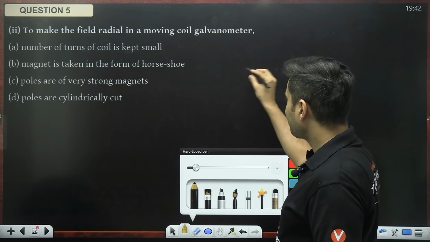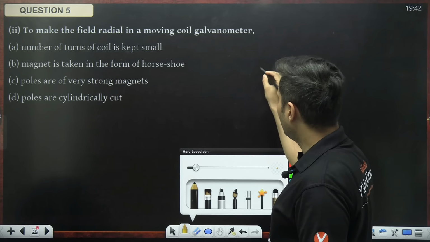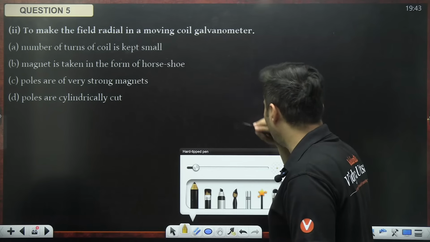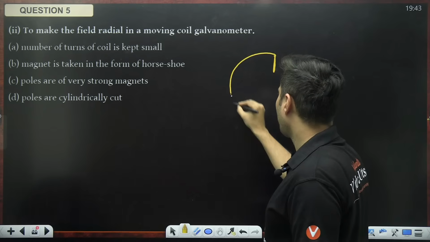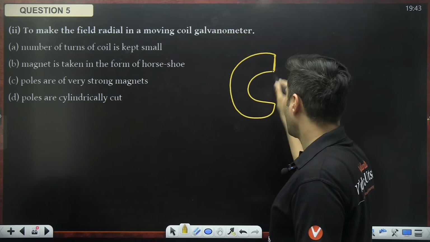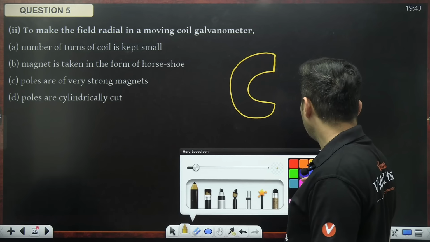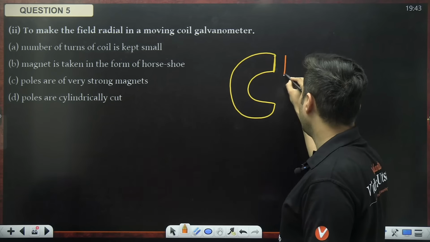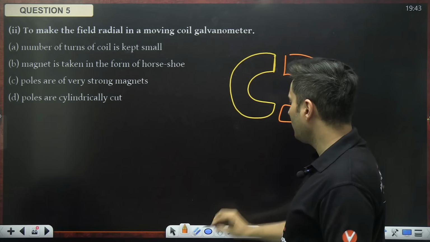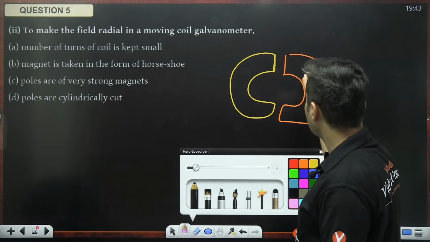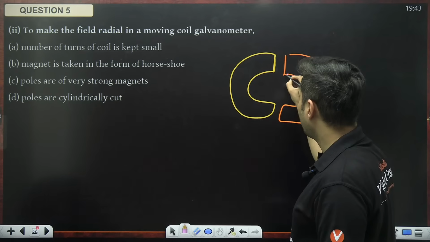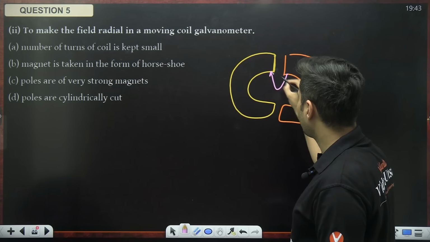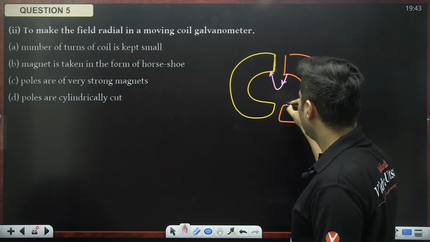You will see that the poles are cylindrically cut, something like this. And because of that, let's say this is the North Pole, this is the South Pole. So the magnetic field goes like this. The magnetic field will go like this.